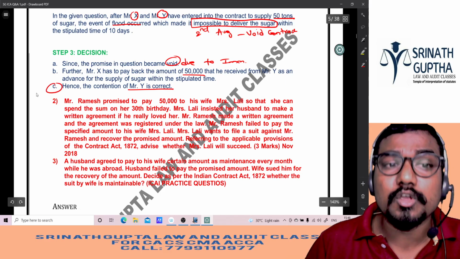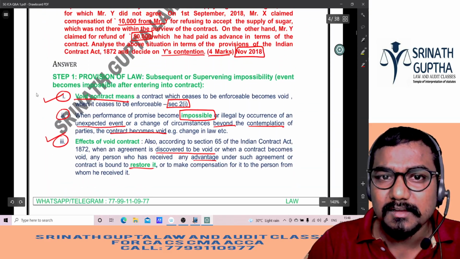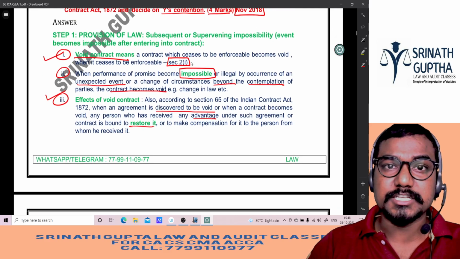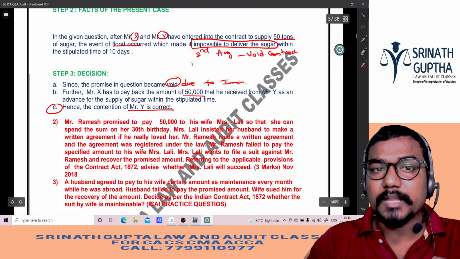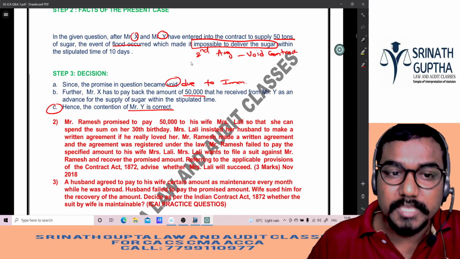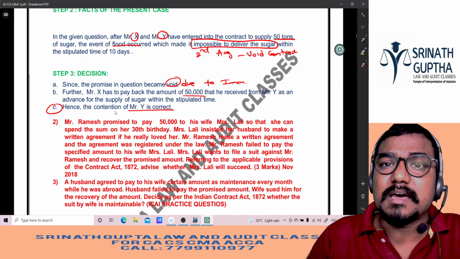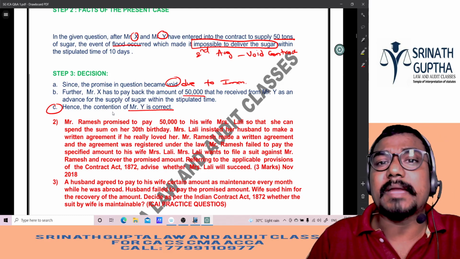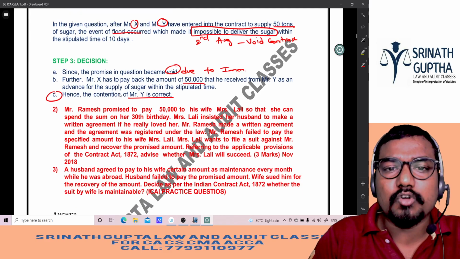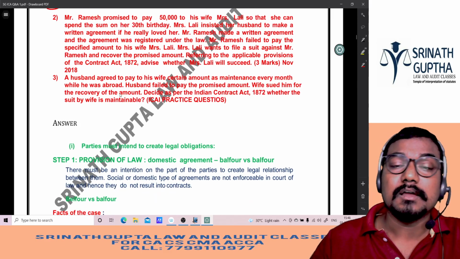Beta, this thing you must write in the answer, because at the ending of the question, what was there, beta? Decide Y's contention. That thing, if you don't write, he will not give full marks. Out of 4, he may give you only 2 marks. Therefore, hence, the contention of Y is perfectly correct. Y is demanding back his 50,000 rupees advance. Understood, beta? So this is how questions will come in the exam, and this is how you have to answer the questions in the exam.